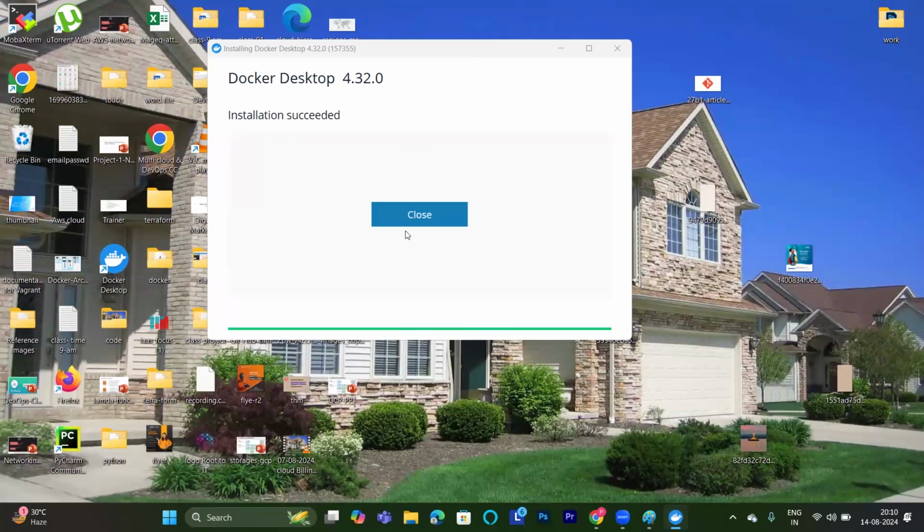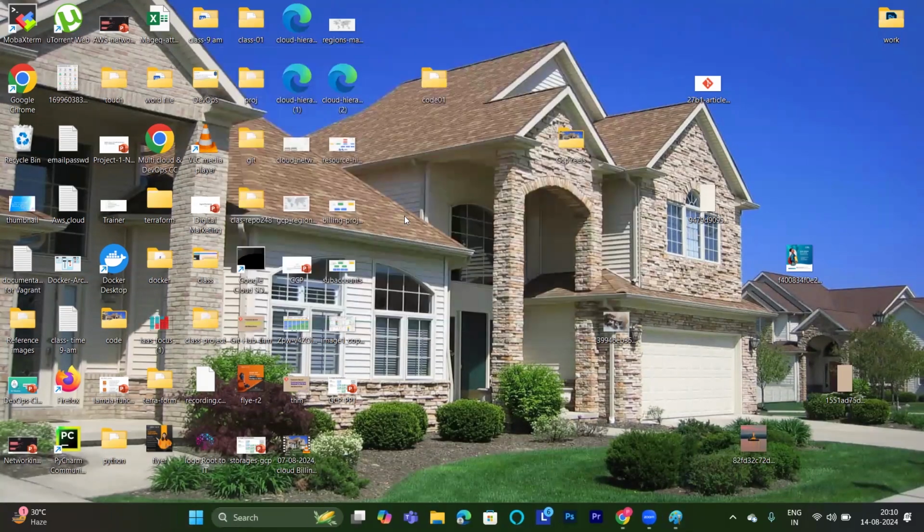Yeah, this is successfully installed here. Hope this will not restart, otherwise it will be a problem for me. So what it's saying, installation succeeded here. If I close here, it's okay, right? It's not asking me to restart. In your case, it will ask you to restart. Actually, you need to restart the system, then you will see Docker desktop like this.